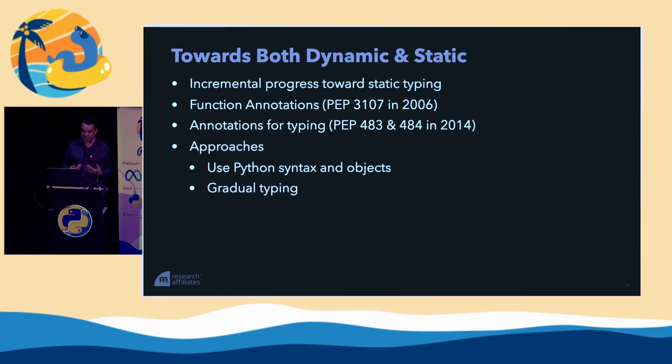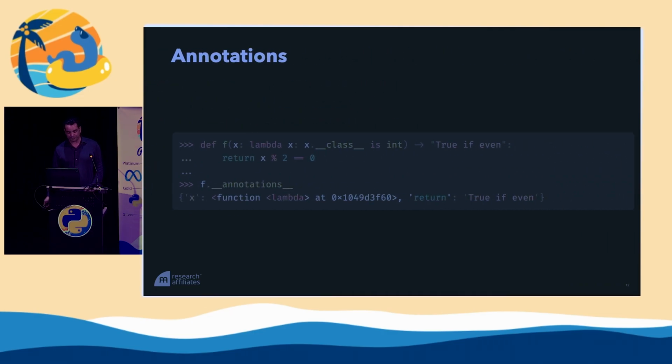Gradual typing is not a casual term, but a technical term for being able to gradually add type components to a system without obligating the user to have typing everywhere. That's what would happen if you were to use a pure static typed language. You would have to have types everywhere. With gradual typing, we can incrementally add types, and that is very important. Furthermore, it's very important within Python for the static typing to minimize or have zero runtime influence. And we'll see how that further separates the layers of static typing from runtime Python.